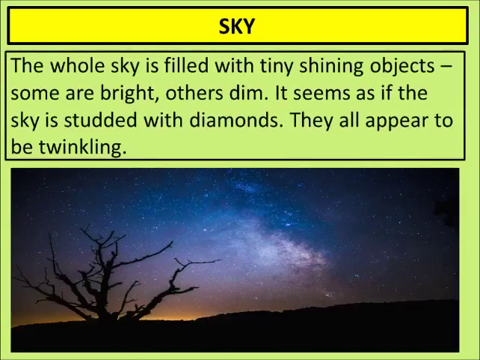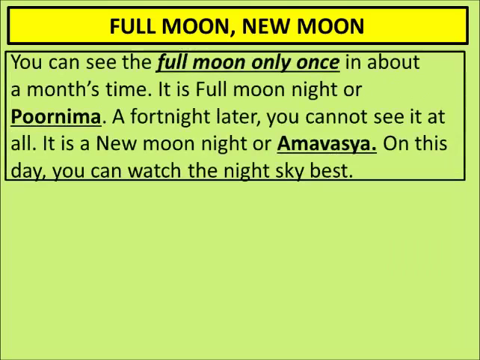The whole sky is filled with tiny shining objects. Some are very bright and others are dim. It seems as if the sky is studded with diamonds. They all appear to be twinkling. So at night time, when you look at the sky, it will look like this. You can see some of the stars twinkling very bright, but many of the stars are not as bright as the other stars.